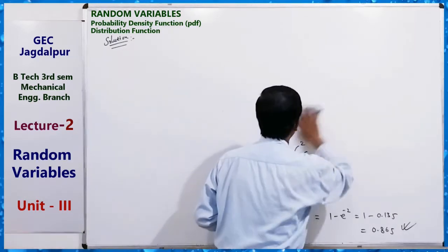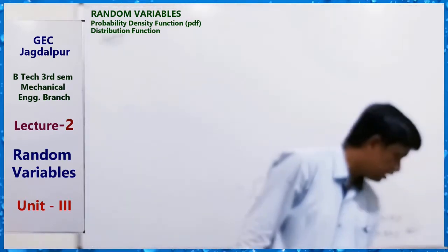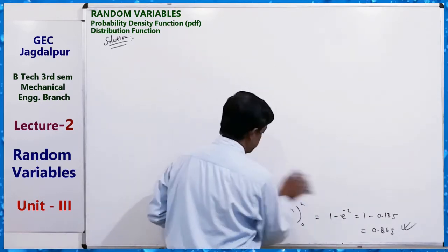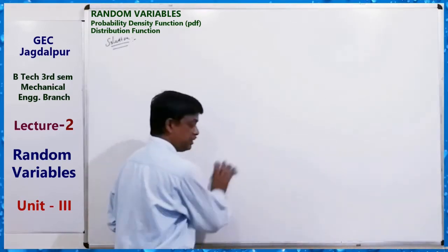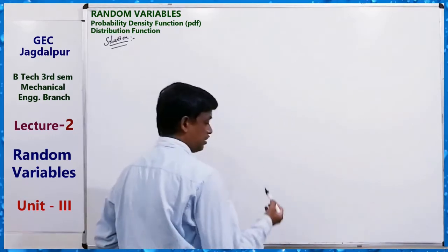In this question, we see what is given. A continuous random variable X has the density function. Here the density function is given, so PDF, continuous, that means PDF is given. f(x) equal to 3x square.